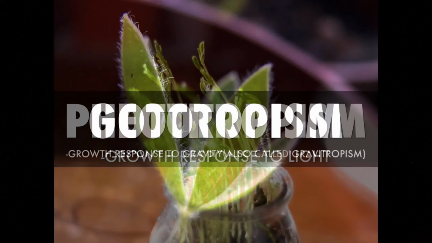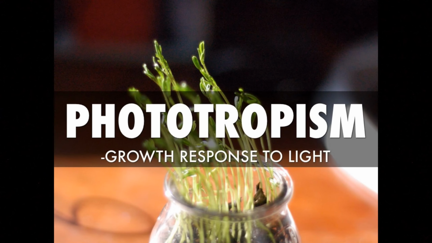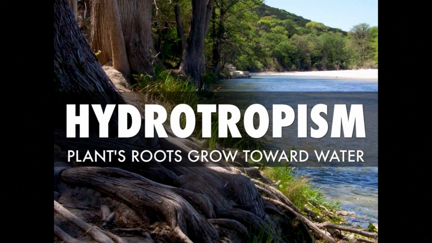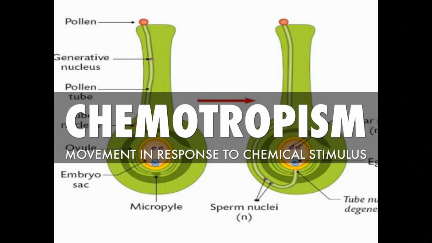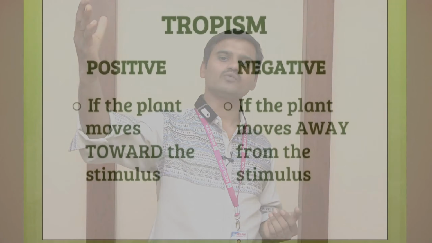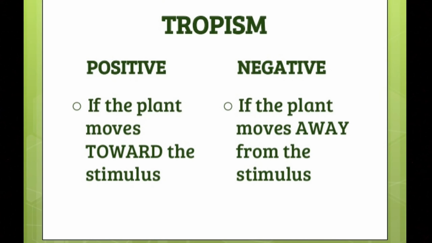If they respond to light, it is called phototropism, if they respond to water, that is hydrotropism, if they respond to temperature, that is thermotropism, and if they respond to chemicals, that is chemotropism. The plants may move away from those stimuli or towards them. If they move away, we call it negative tropism. If they move towards, we call it positive tropism.